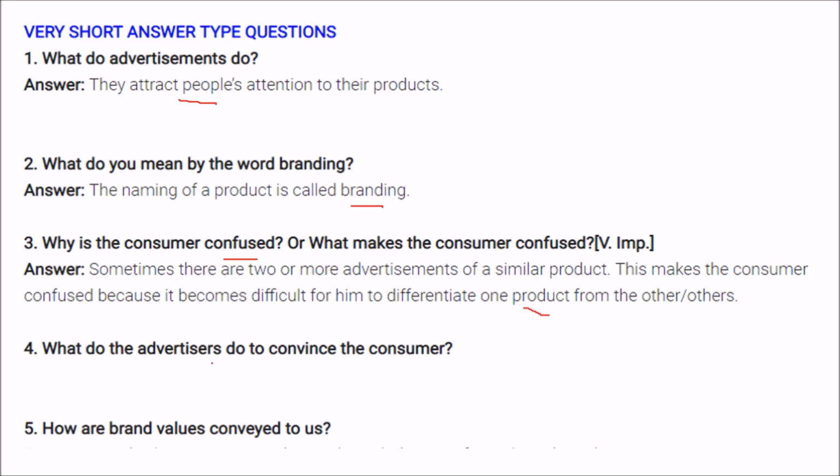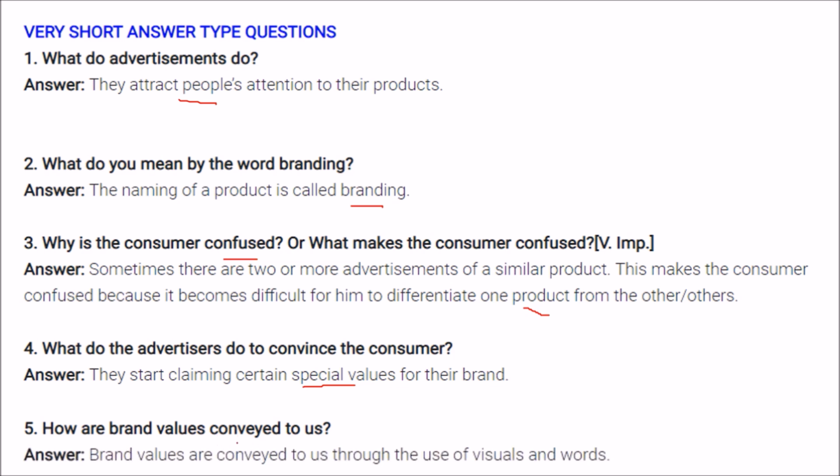What do the advertisers do to convince the consumer? They start claiming certain special values for their brand, and then they say that this is the best one. How are brand values conveyed to us? Brand values are conveyed to us through the use of visuals, words, etc.